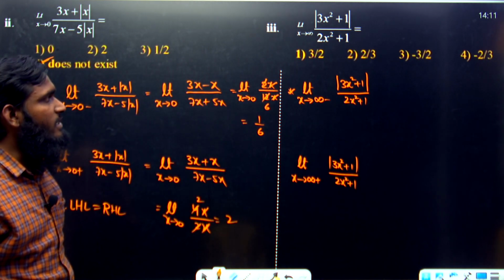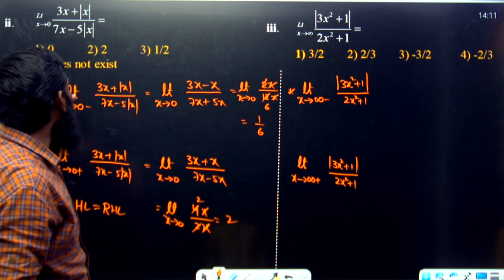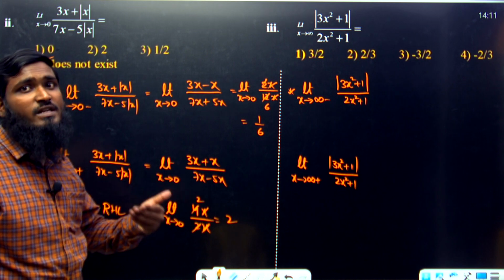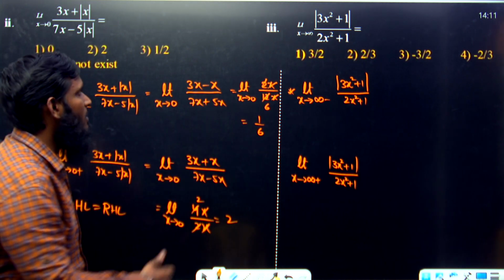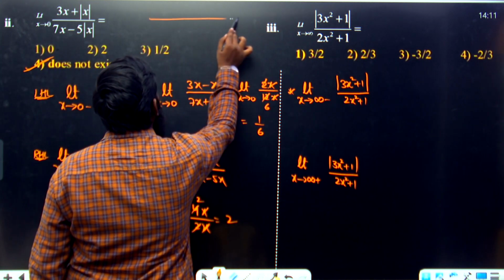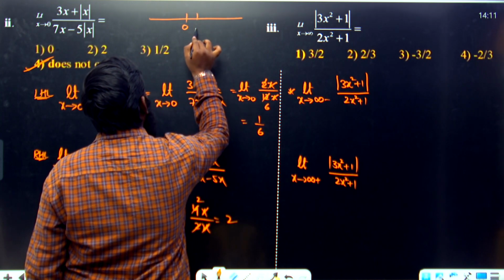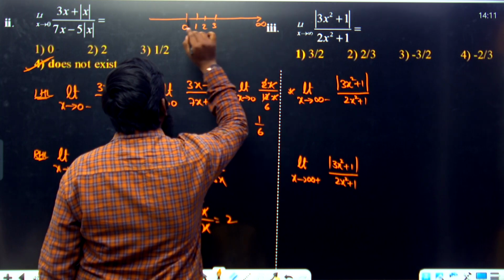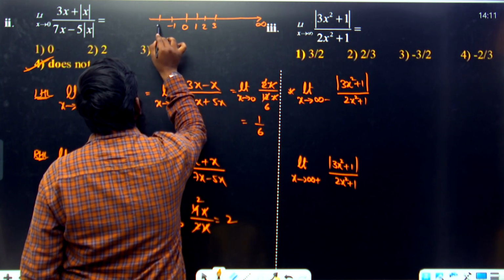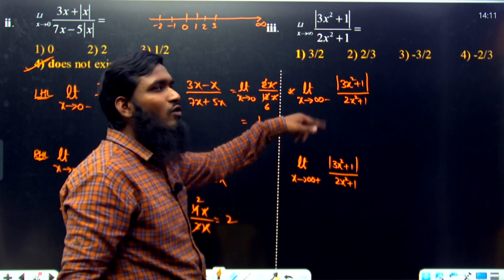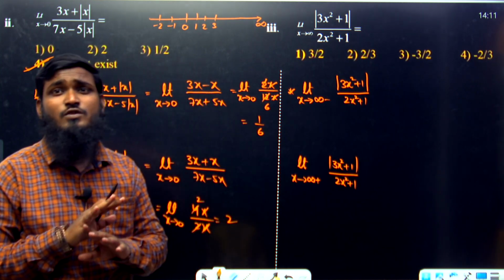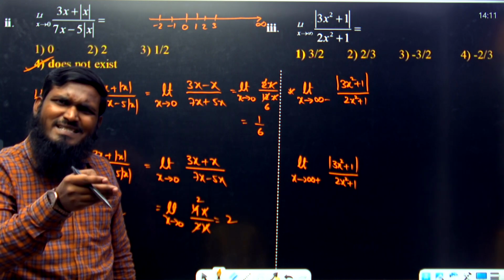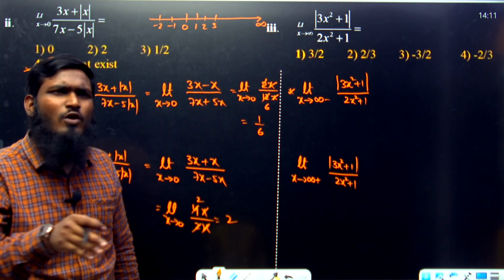Now in this, listen carefully. Just now I have told you 0 minus means it is becoming less than 0, and 0 plus means it is becoming greater than 0. Now what is the meaning of infinity minus actually? Listen carefully. This is 0, and 1, 2, 3, 4 and so on up to infinity. This is -1, this is -2. What is the meaning of infinity minus? Infinity minus does not mean minus infinity. Infinity minus means it is somewhat less than 0.